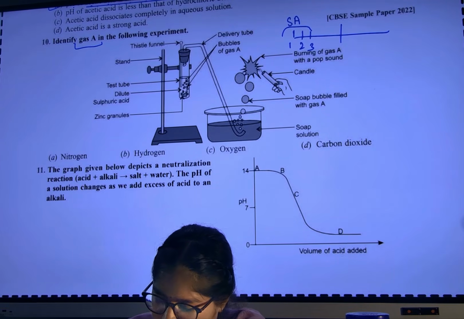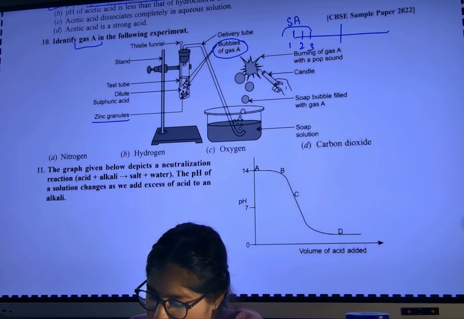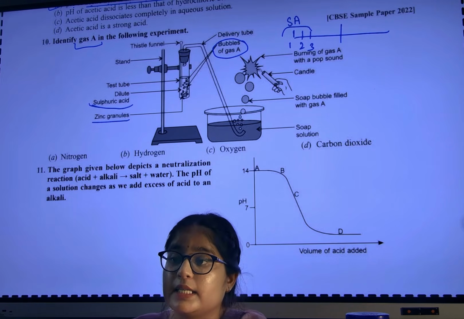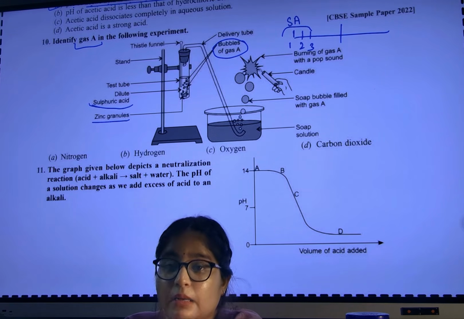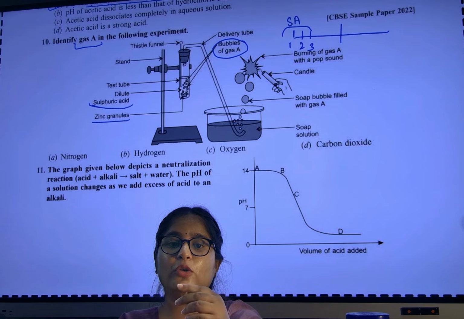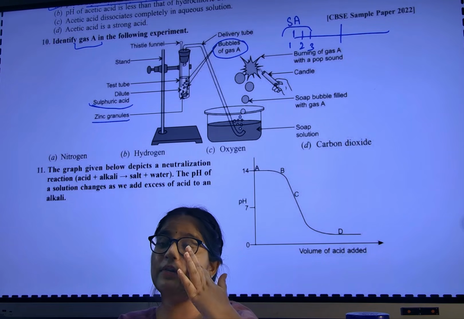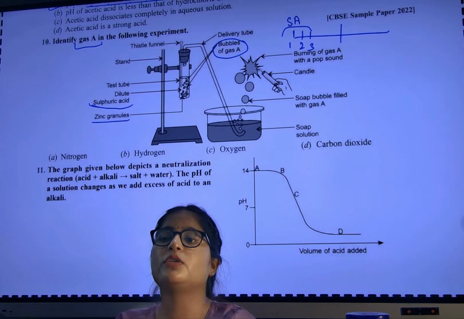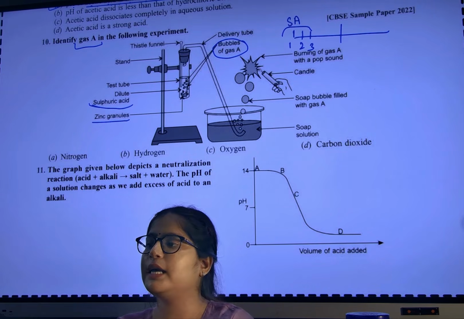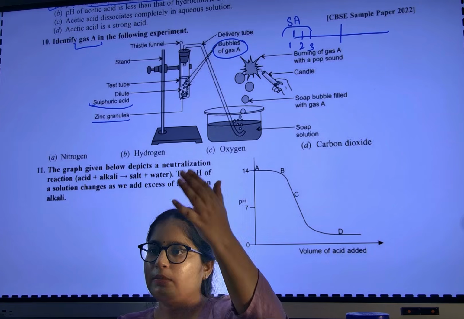Identify gas A in the following experiment. Okay. Test tube, bubbles, this is the gas A I have to identify. Stand, test tube, zinc they are taking. What have they taken? Zinc. So zinc is reacting with what? Sulfuric acid. Last class I taught you the reactivity series. I told you below hydrogen, above hydrogen. So all those reactive metals when reacted with any acid, which gas will they release? Hydrogen gas. Reactivity series last class I taught you, na? In the center it was hydrogen, above and below.